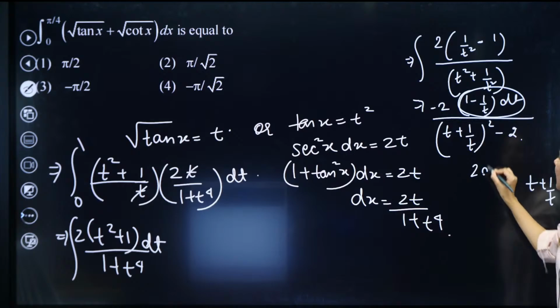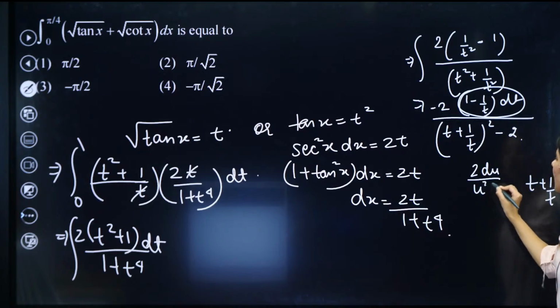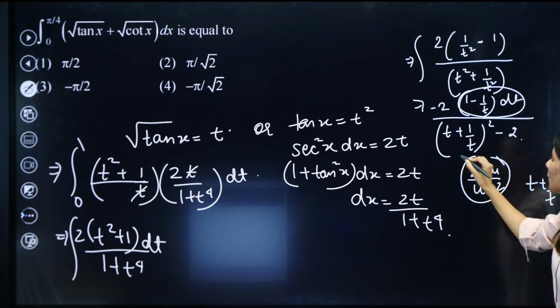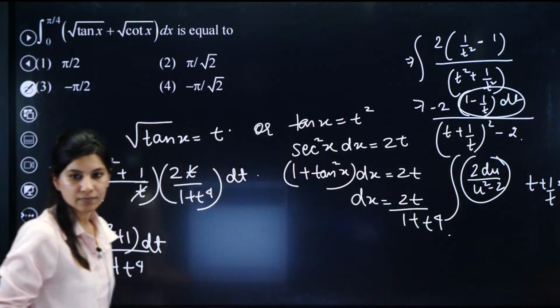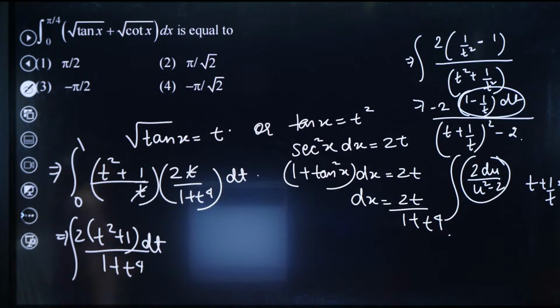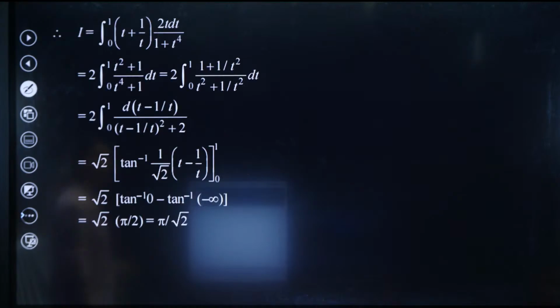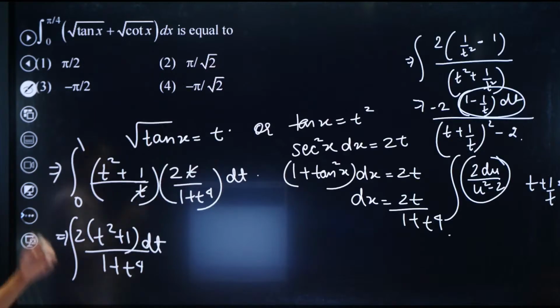So this is 2 du upon u square minus 2. This is what you need to integrate finally.